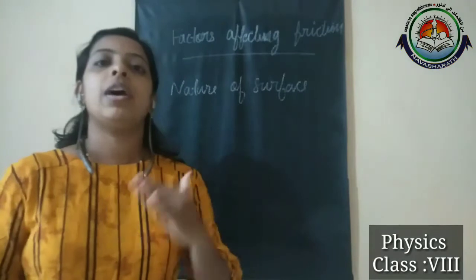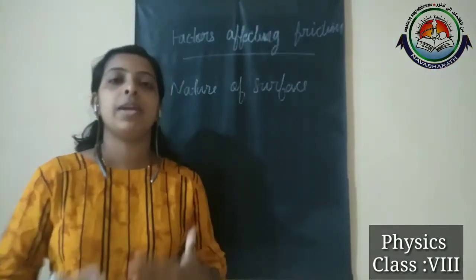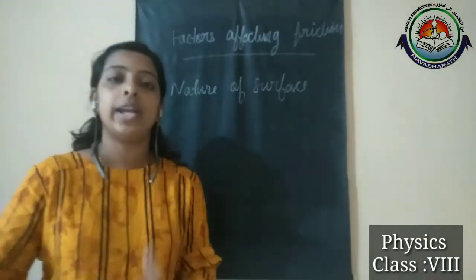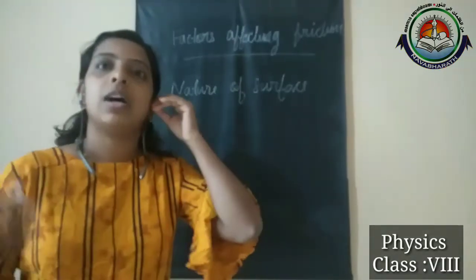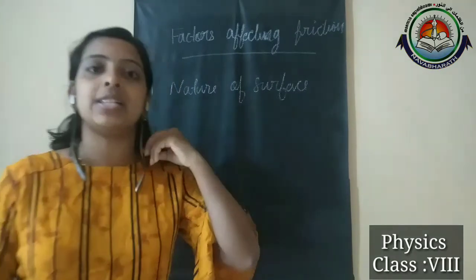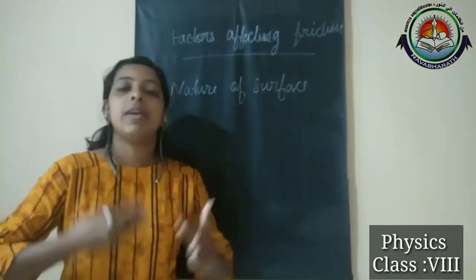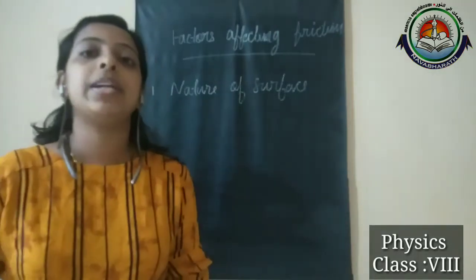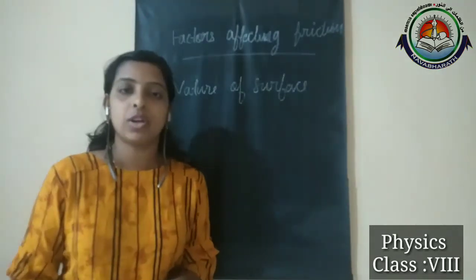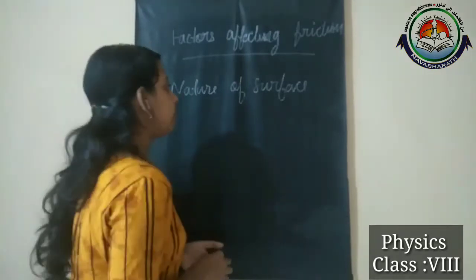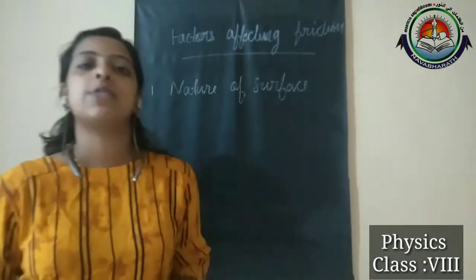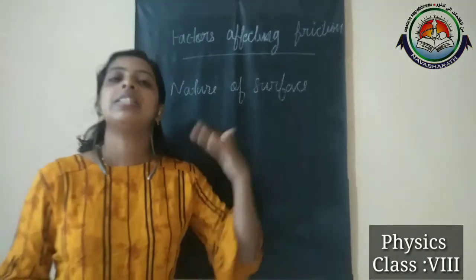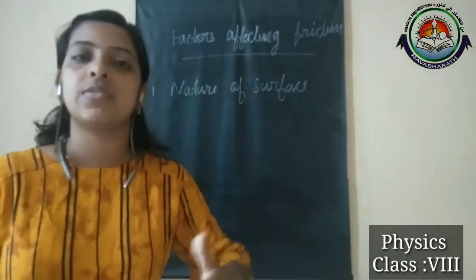That's why we may easily slip when we are walking on a smooth floor, like a floor made with tiles or marbles. It may have very little friction, so the slipping tendency will be more. So the nature of surface can be considered in two aspects, smooth and rough. Friction increases with roughness and decreases with smoothness.